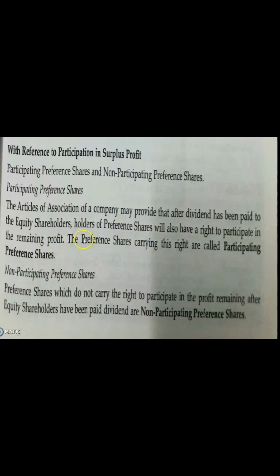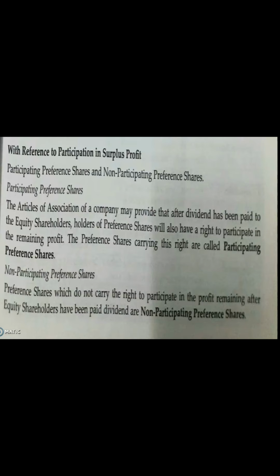Once the profit of the company has been calculated, they will distribute it to the preference shareholders first. Then, with the prescribed ratio or prescribed percentage, they will distribute it among the shareholders according to the shares held by each of the shareholders, that is, equity shareholders.